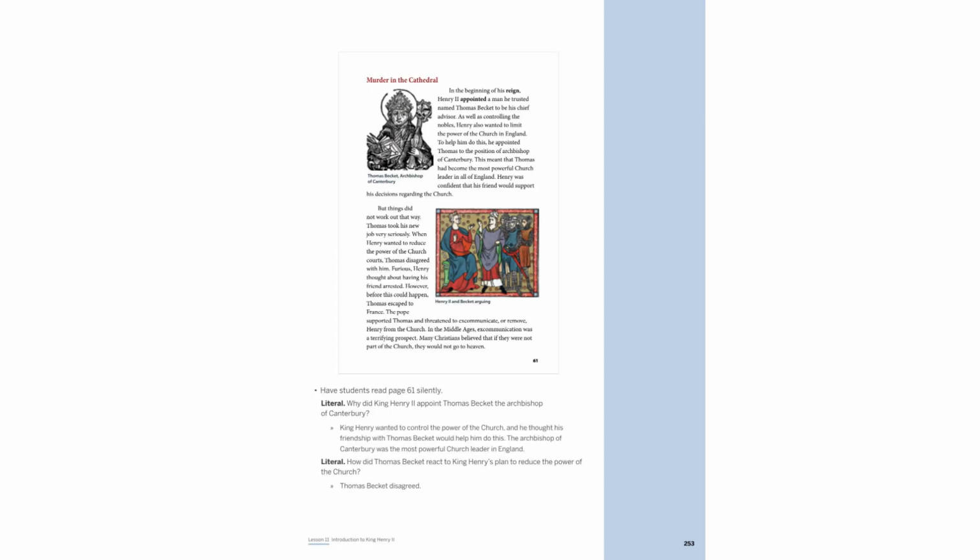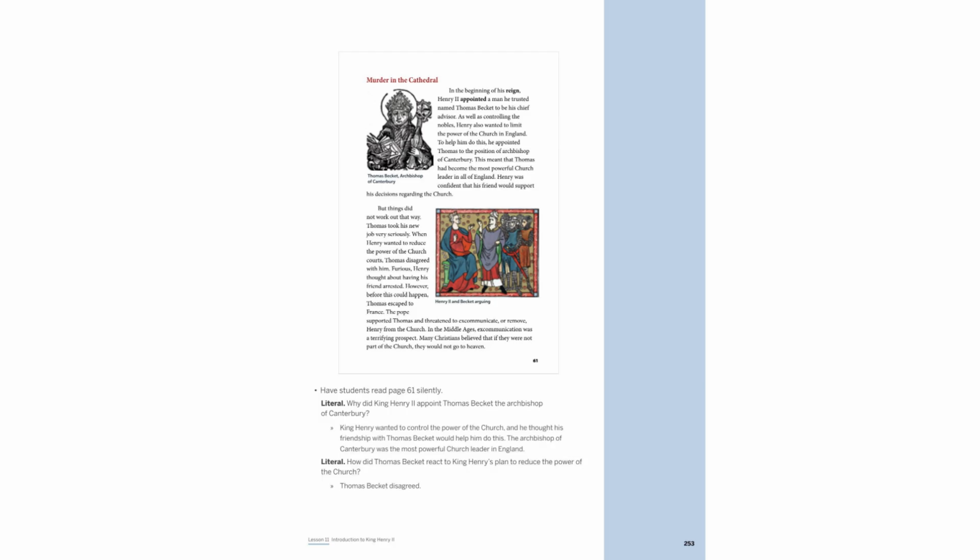King Henry II appointed Thomas Becket as the Archbishop of Canterbury to control the church's power, expecting Becket's support. However, Becket took his role seriously and opposed Henry's plans to reduce church authority. This disagreement led to tension, with Becket fleeing to France and the Pope threatening Henry with excommunication, a grave consequence in the Middle Ages.